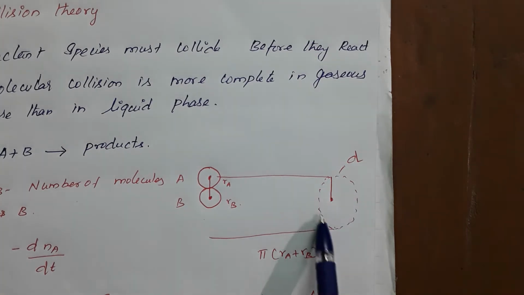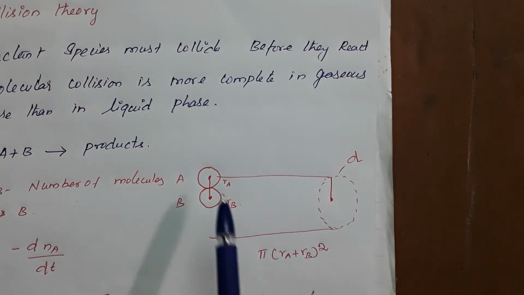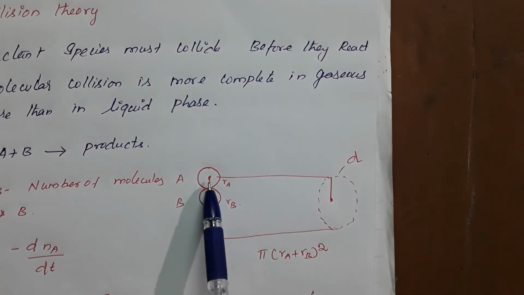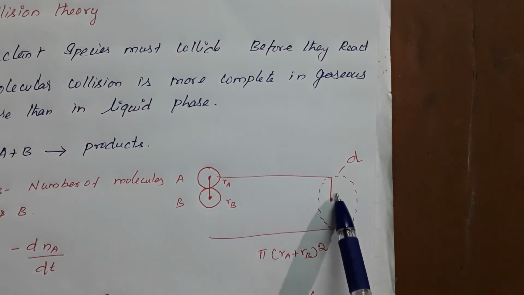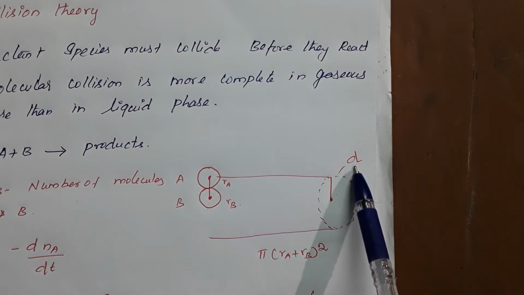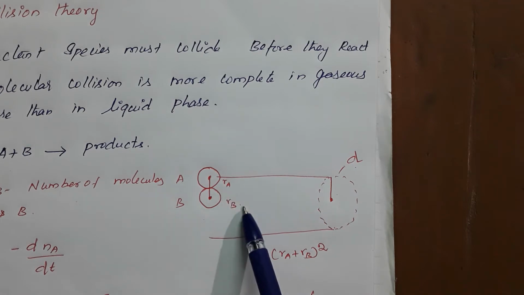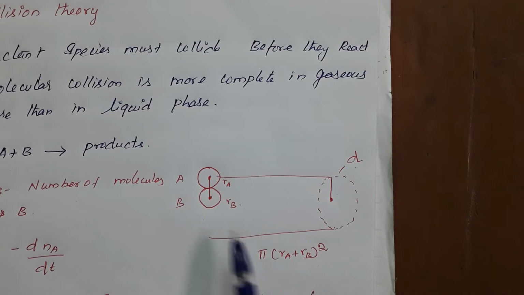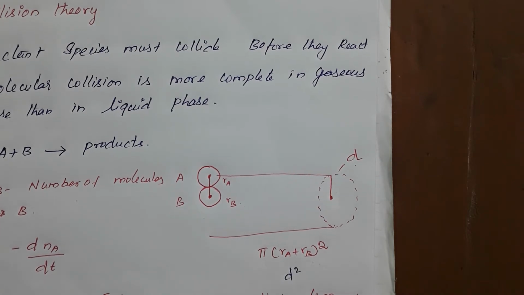In a particular area, these two molecules collide. These two radii are taken as the diameter, because d is equal to Ra plus Rb. For the circle of the sphere we write pi r square, where r is Ra plus Rb. This we can also write in the d form, as pi d square.